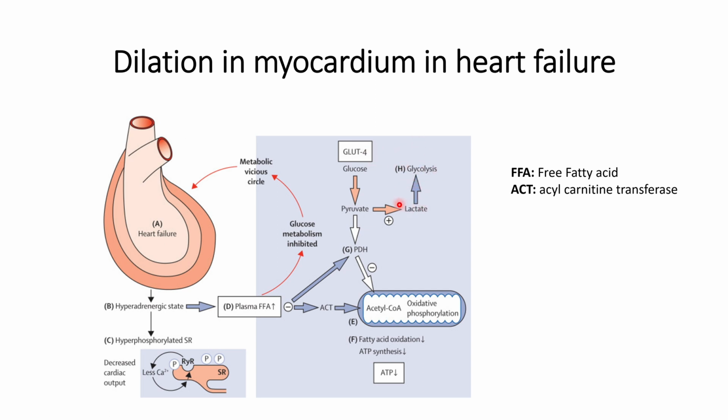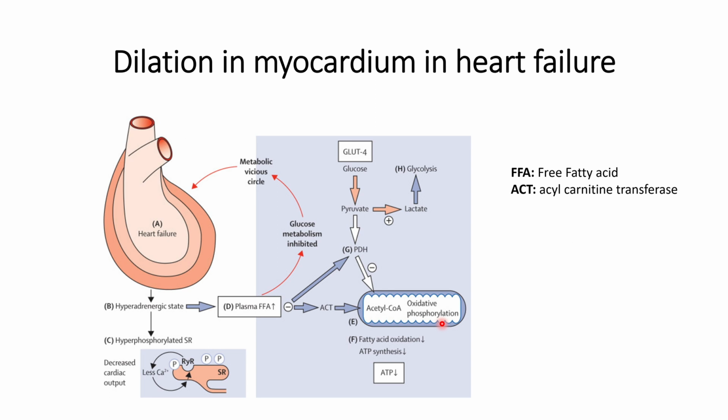This pathway does not require oxygen, whereas in the regular pathway glucose is converted into pyruvate, then the PDH helps it move into the oxidative phosphorylation state, and this is known as aerobic glycolysis.